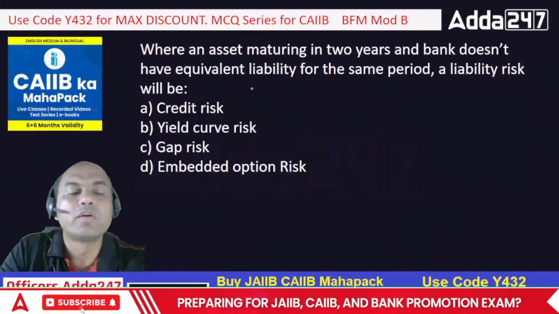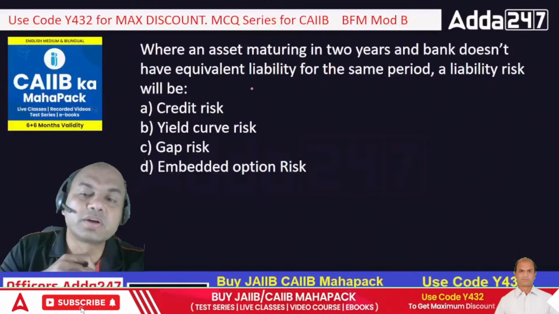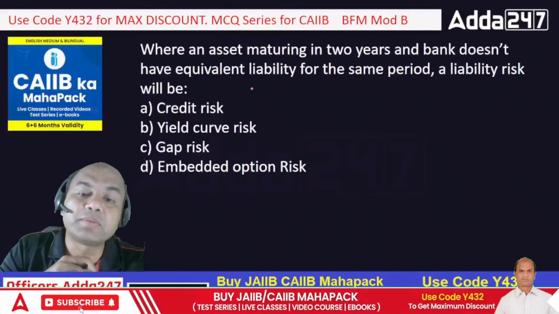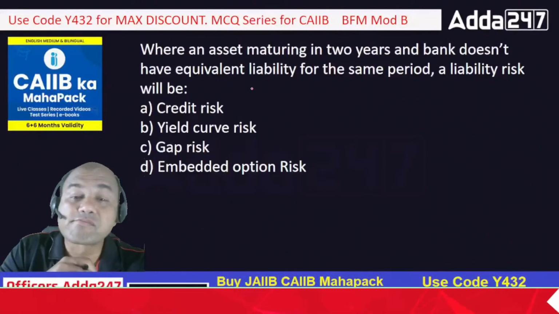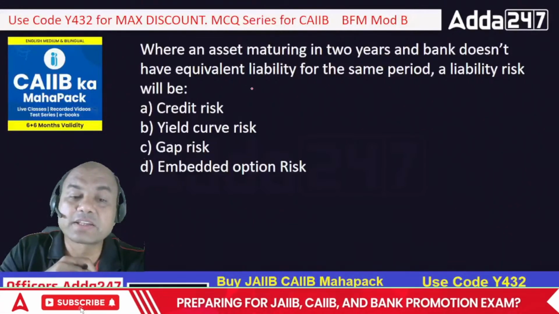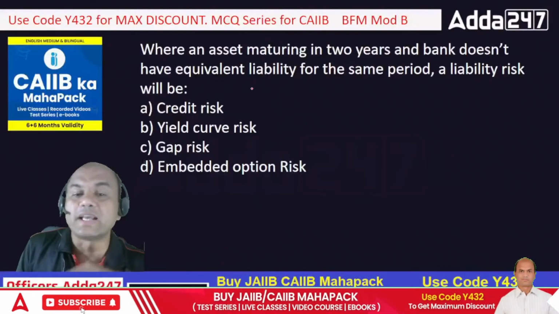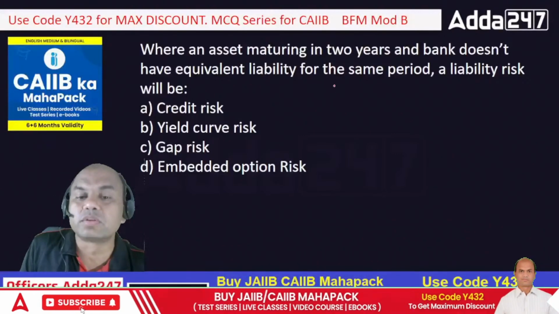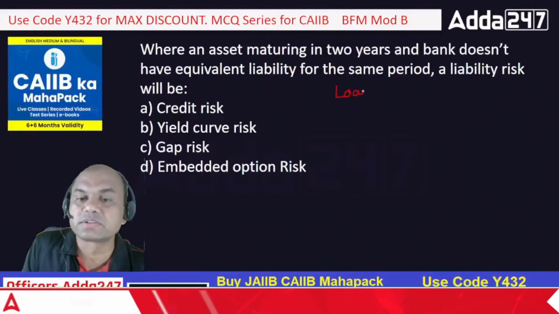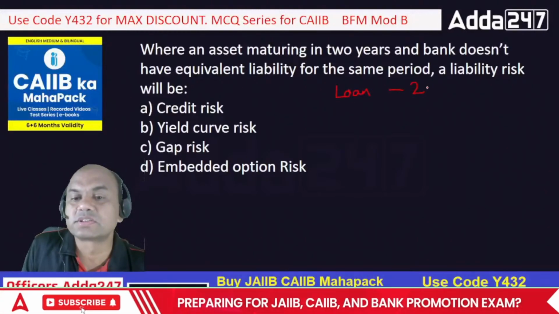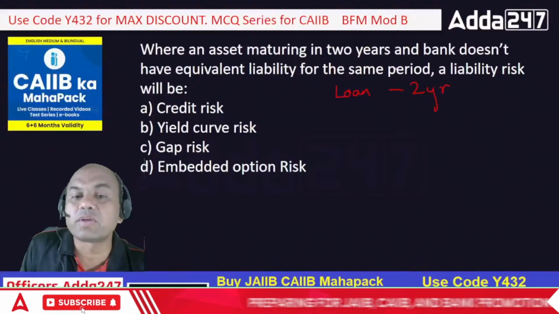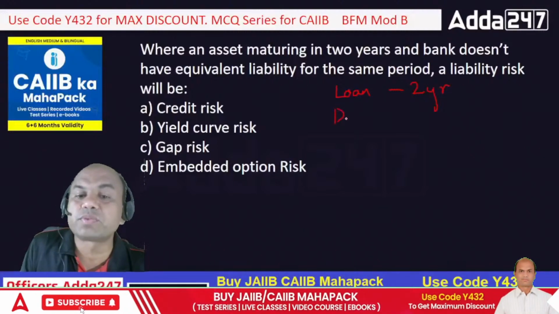When an asset maturing in 2 years and a bank does not have an equivalent liability for the same period, then the liability risk will be... Now this is something difficult. Asset is maturing in 2 years, means the loan is for 2 years, but I don't have an equivalent liability, means I don't have a deposit for 2 years.